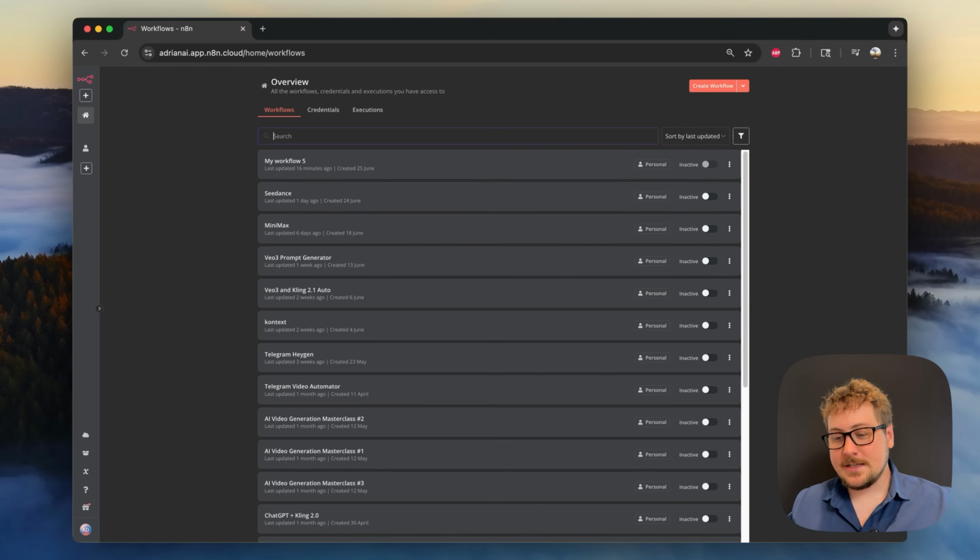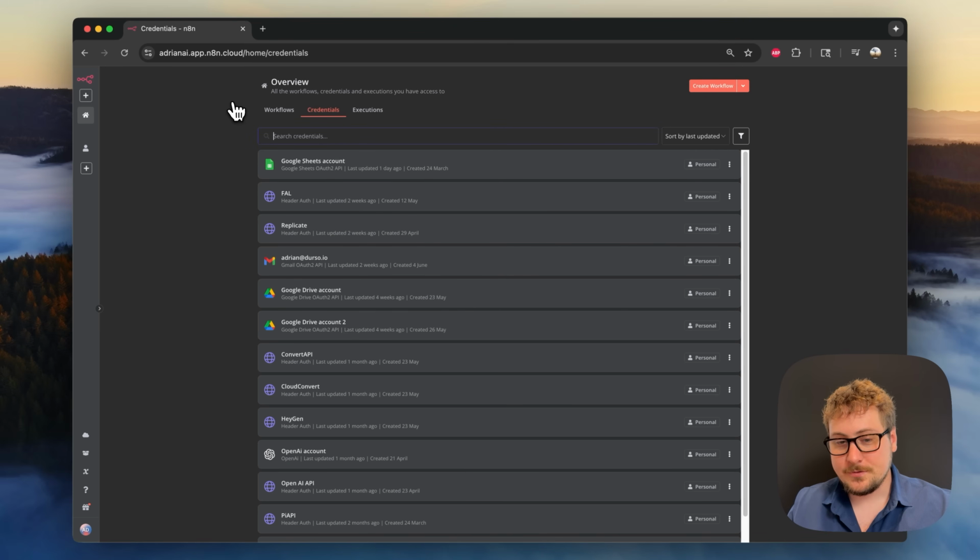Alright, so now let's get into the actual platform. Here I'm logged in to my N8N account, and you can see the first tab is workflows. These are all the independent workflows that I created for YouTube videos in the past. The second tab is credentials. These are all the logins and API tokens to all the services that I use in my automations to power them. I'll go more into depth on how the credentials work in the future.